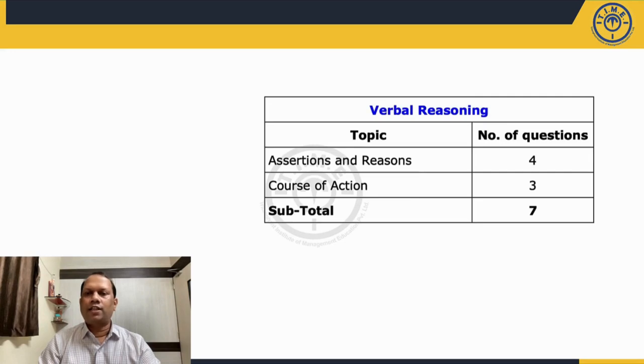In verbal reasoning section, there were total 7 questions, 4 questions from assertions and reasons, and 3 questions from course of action. So out of the total 7 questions, a person with good GK knowledge can solve 4 questions which were based on assertions and reasons, and course of action, these 3 questions were of moderate level.